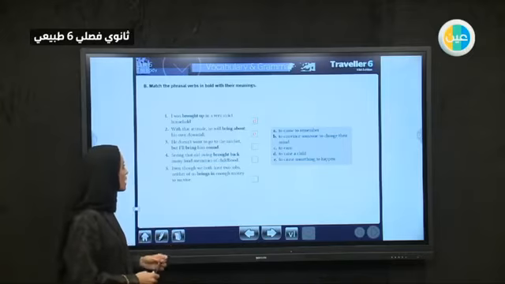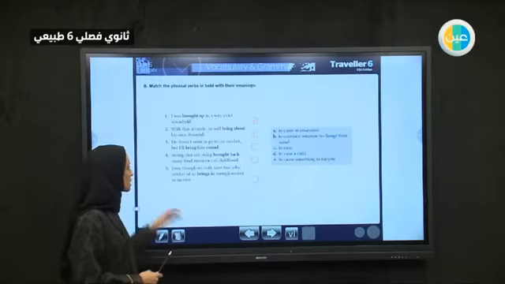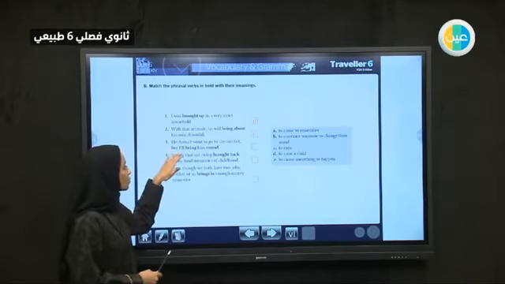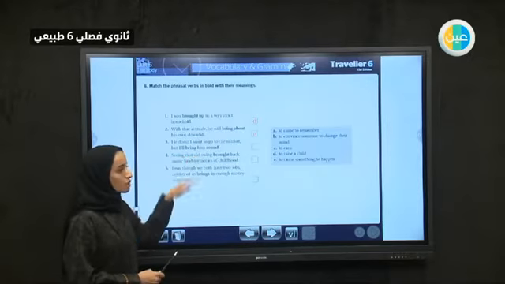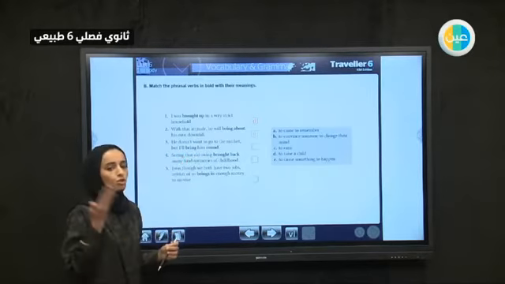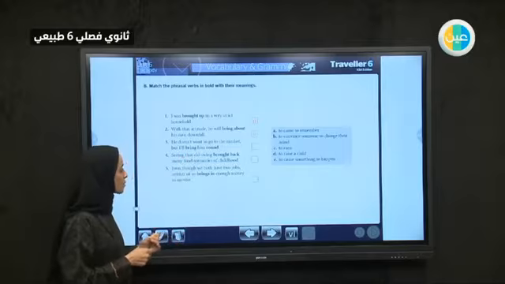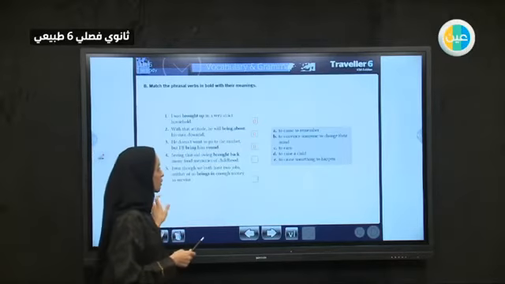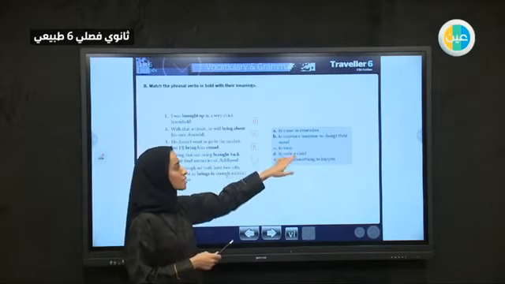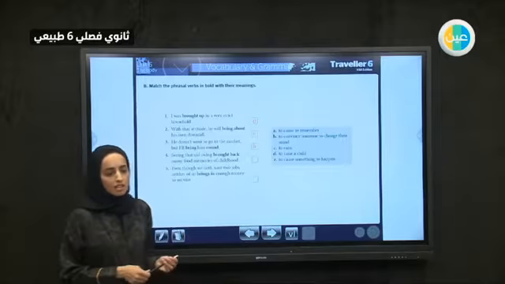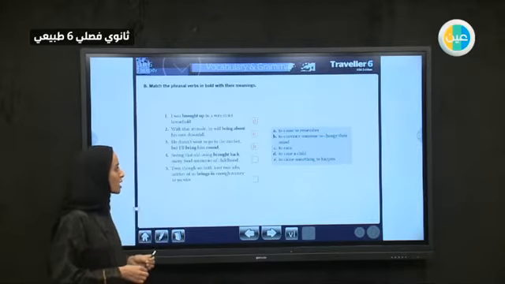Okay, 3. He doesn't want to go to the market, but I will bring him round. He wants something and I want to change his mind. So I will bring him round. Bringing round is the idea of convincing someone to change his mind. He doesn't want to go, but I will convince him to go. I will bring him round.